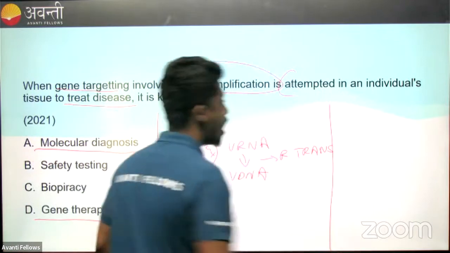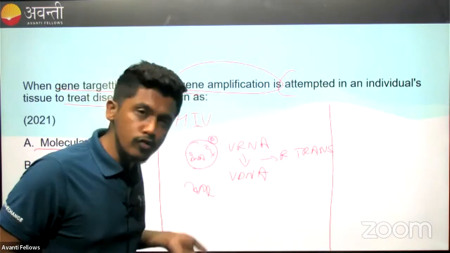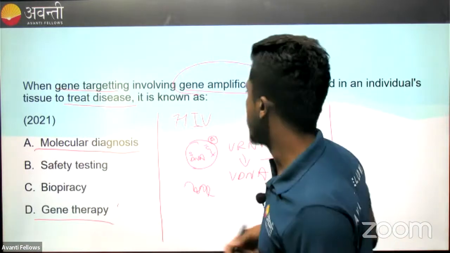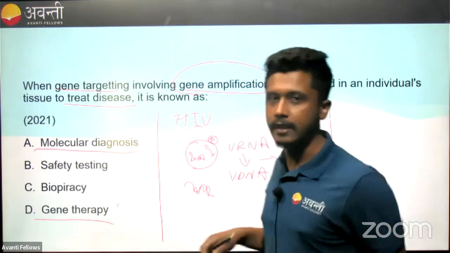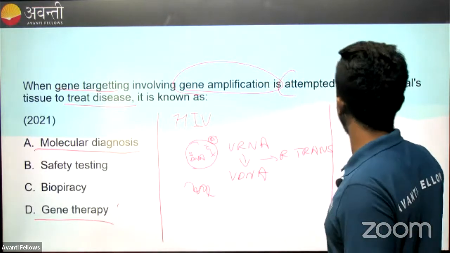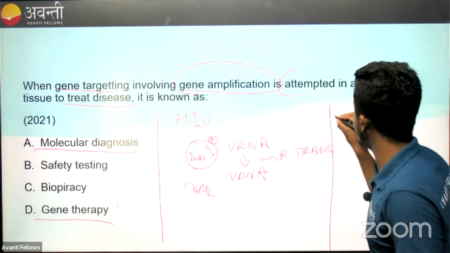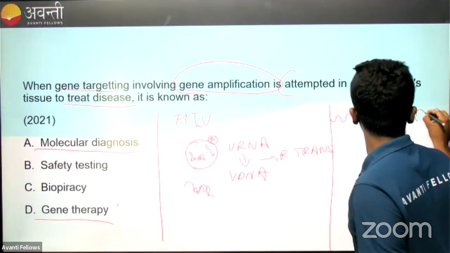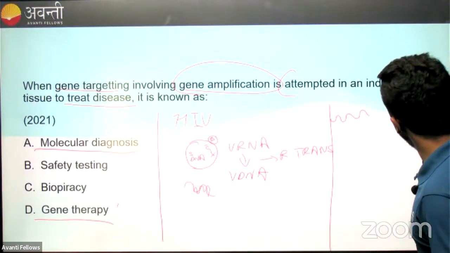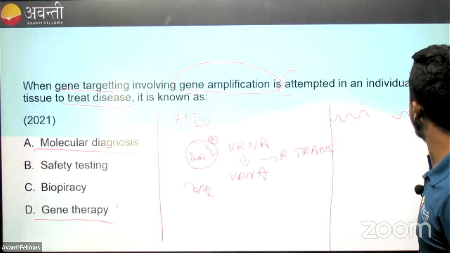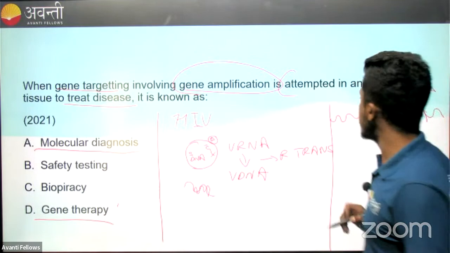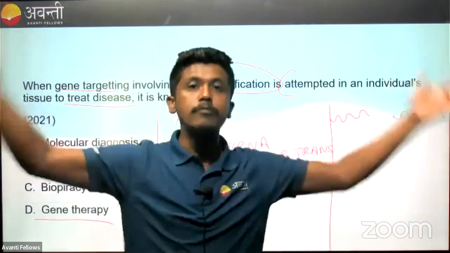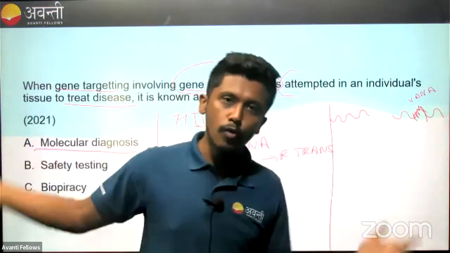Let's say that. Now, how do we detect them? We have two sets of individuals: one who we suspect might have HIV, and the person who we think is healthy. So let's say we take the healthy person's gene, similar to how I taught in the last class. This is the healthy gene, this is the HIV gene, the HIV infected cell. In the HIV infected cell, there is viral DNA. A part of the DNA is viral DNA, and the rest of the gene is human gene. Now, what will happen? We will amplify this. When we amplify this, the viral gene becomes more and more, and even the other genes also become more and more along with it.